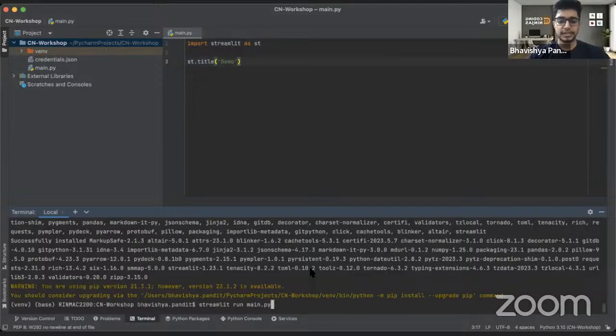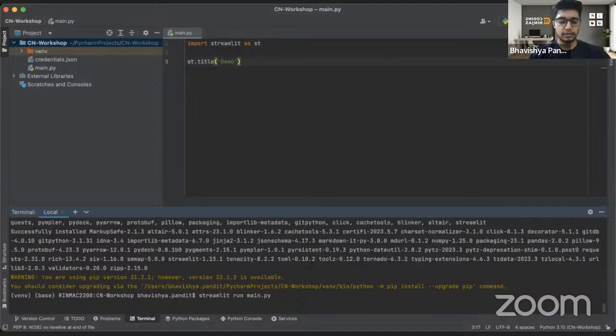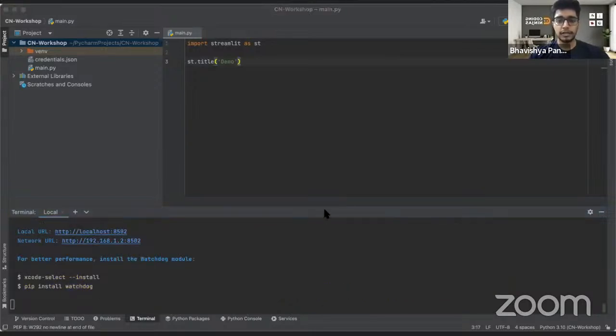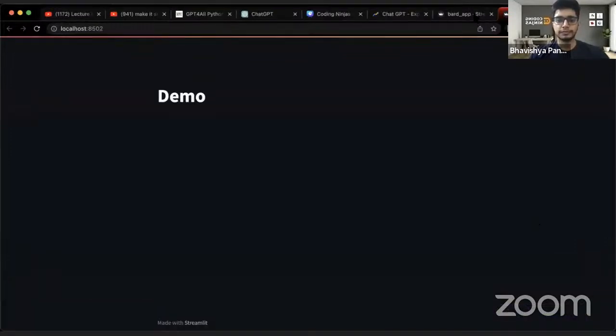So if I just press enter, it would be able to show me the file, which again, I'll share my screen. Is my screen visible? Yeah, it would be visible. So it would be able to show me the demo written. We had written demo, and it is showing us demo.